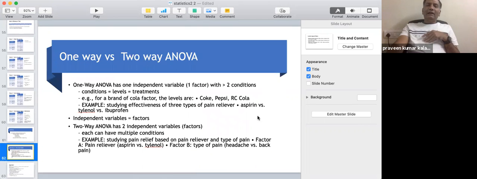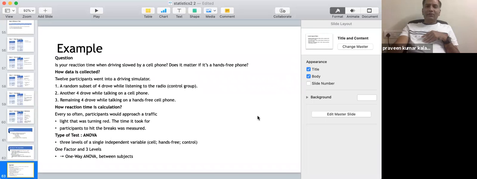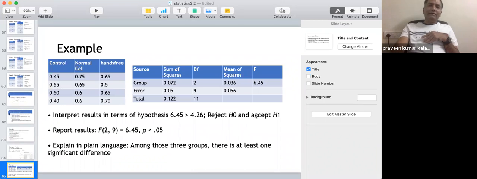So then we talked about ANOVA. In ANOVA we discussed how exactly one variable, one independent factor having different levels, right? So that is what is the one-way ANOVA. If you have more than one independent variable, then it is two-way ANOVA. So anyway, we did not go through two-way ANOVA. We went through one-way ANOVA. I mean, it doesn't matter. So both the concepts are same. It depends on the number of independent variables, and each independent variable would have different levels. That's what it is about.